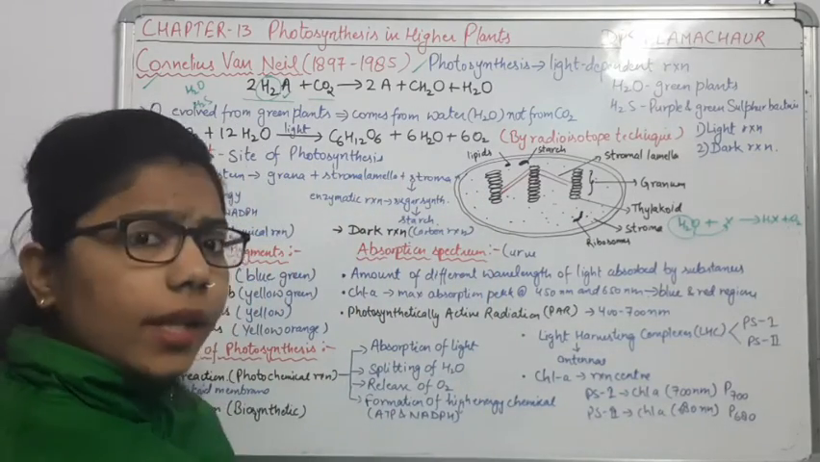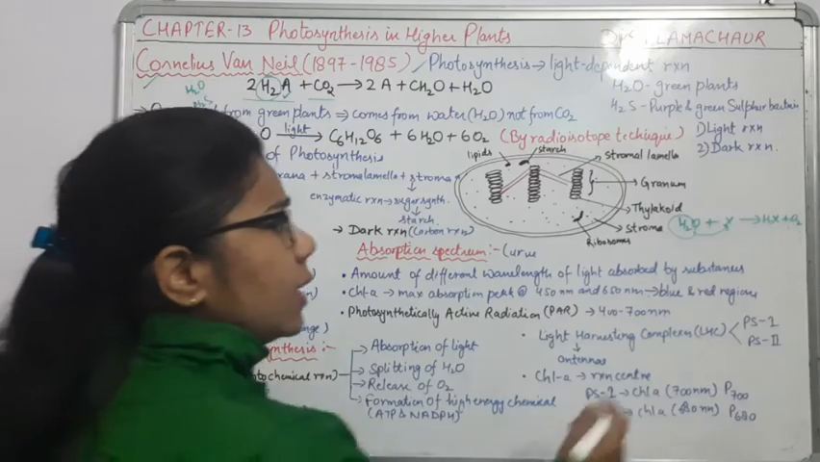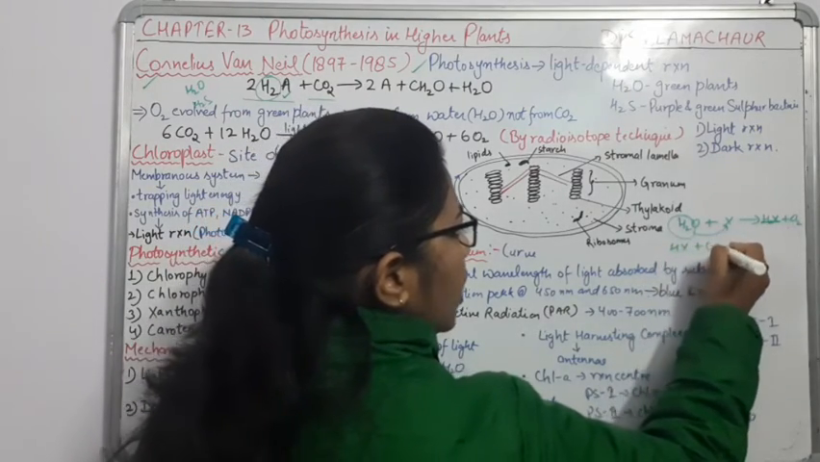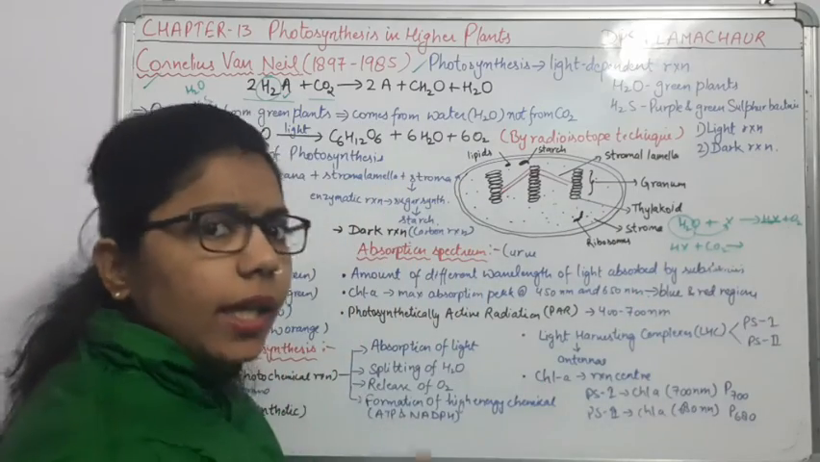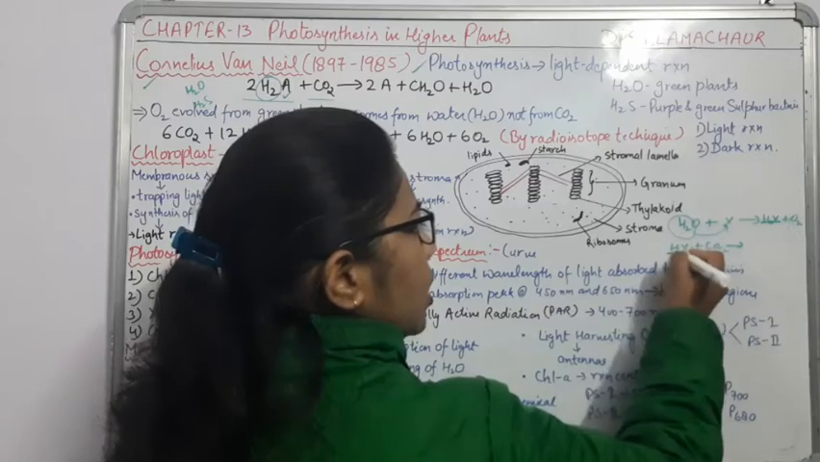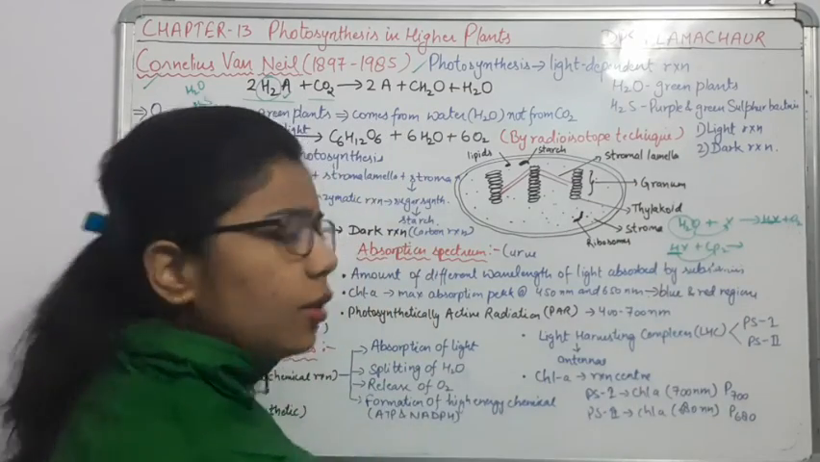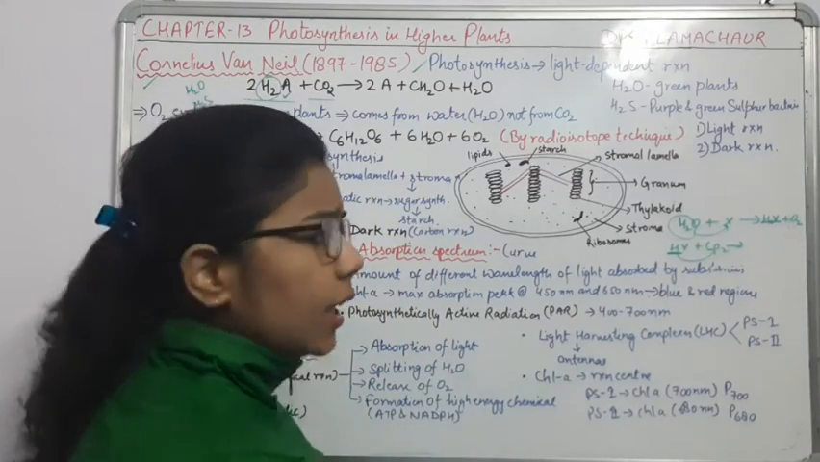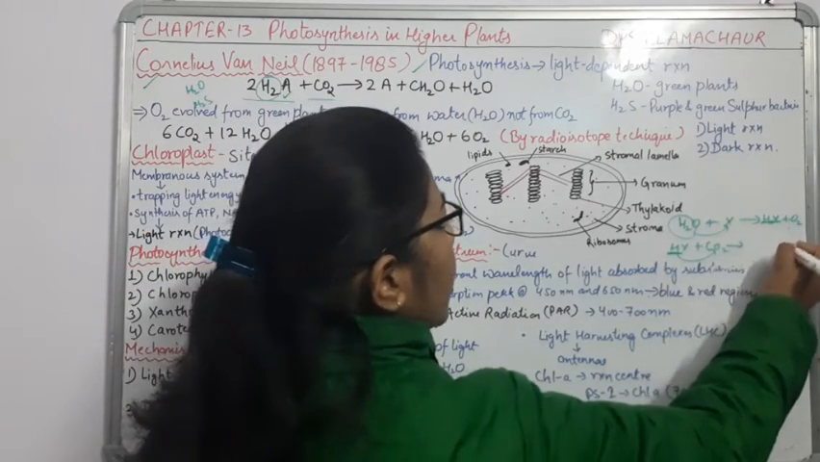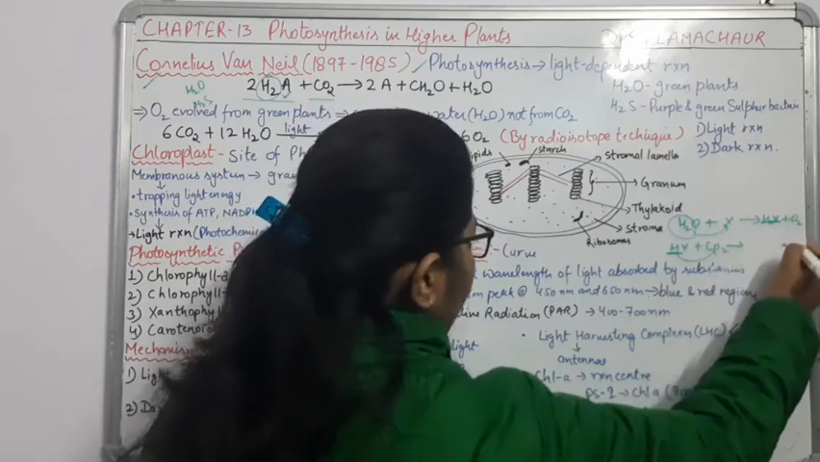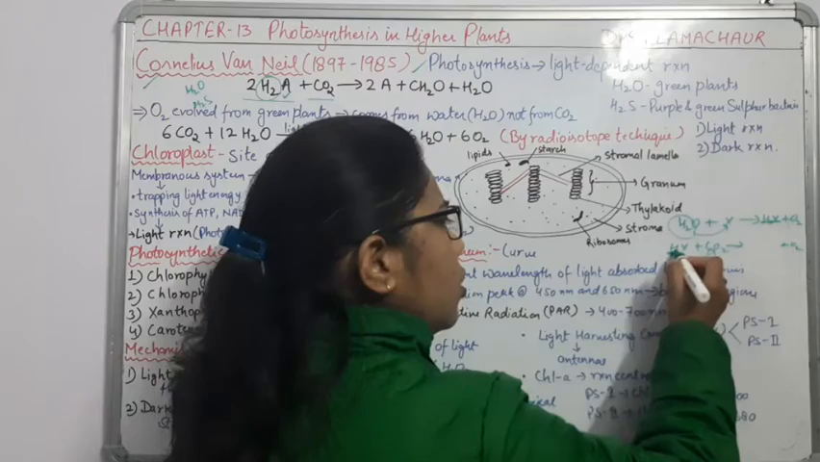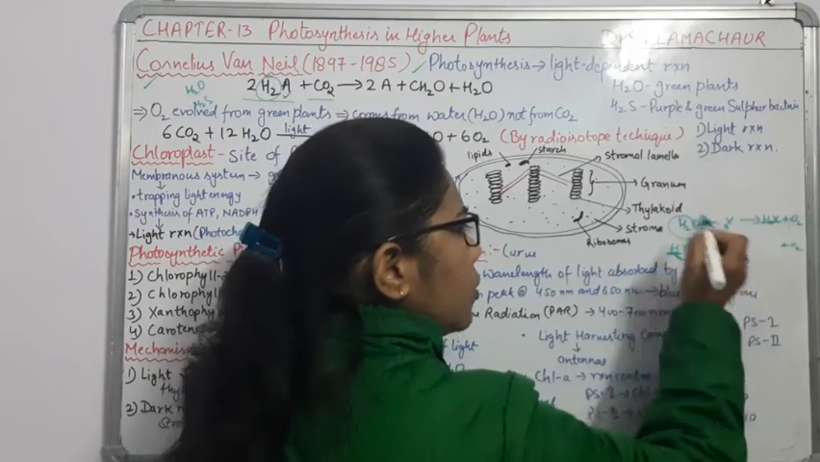Now in the second step, what will happen? This HX will combine with CO2. There will be addition of this hydrogen to the CO2, and due to this we get C6H12O6, as well as we are removing O2 here. So by this we can say that there is addition of this here, and shifting of this one here.